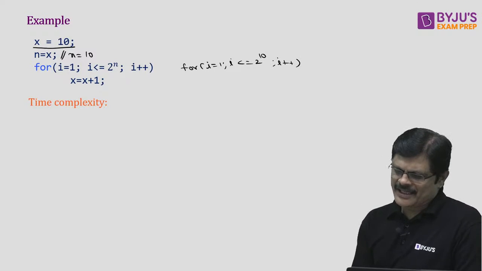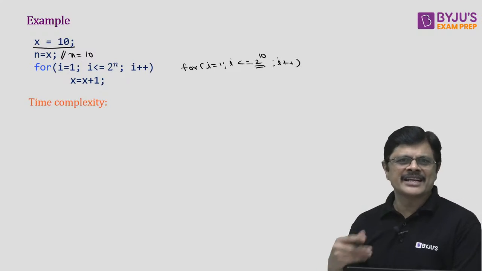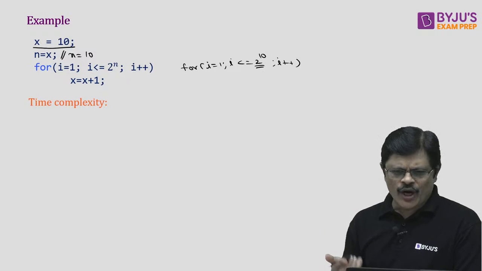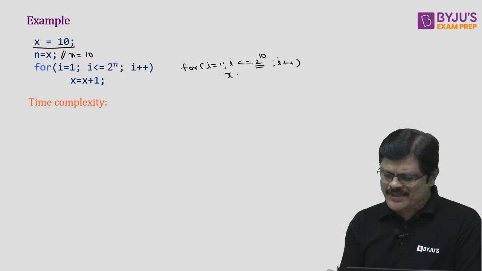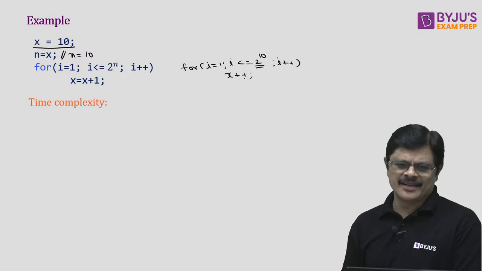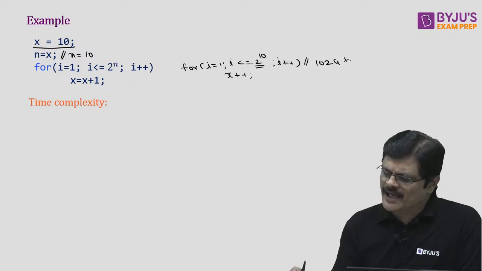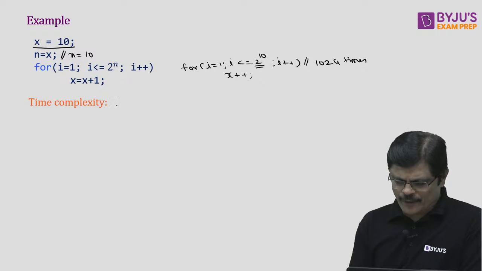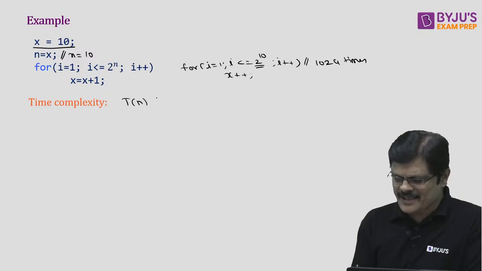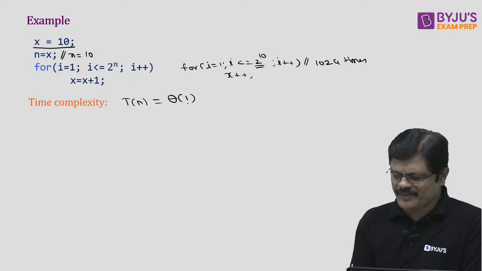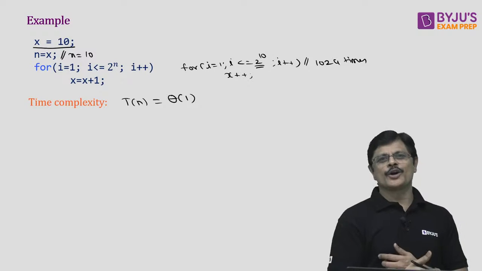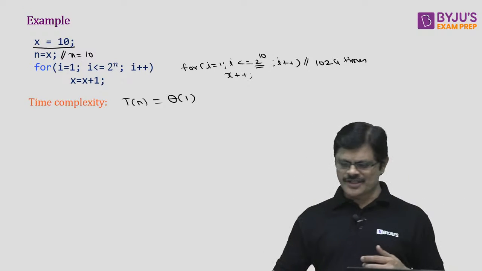Hope you understand. That means as long as it is a constant, it is constant only. So how many times is the loop iterating, my dear friends? The loop is iterating from 1 to 2 power 10, that is 1024 times approximately. Therefore, the time complexity of this is constant, my dear friends. This is constant time complexity.